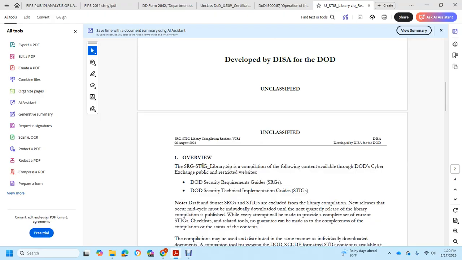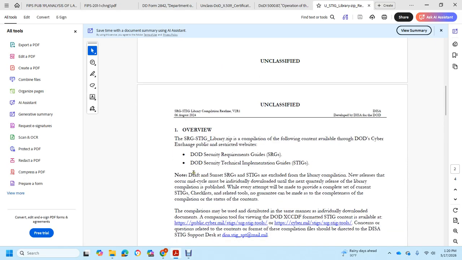Overview. The SRG STIG Library zip compilation follows the content available on the DoD Cyber Exchange public and restricted website: DoD Security Requirements Guides, or SRGs, and Department of Defense Security Technical Implementation Guides. Note: the draft and sunset Security Requirements Guides and Security Technical Implementation Guides are excluded from the library compilation.